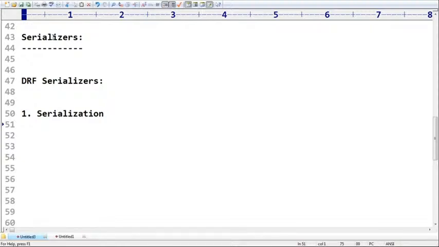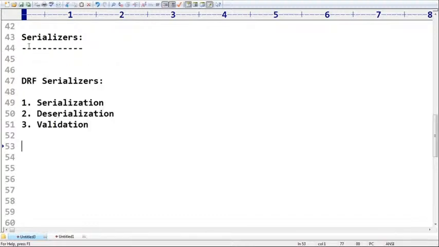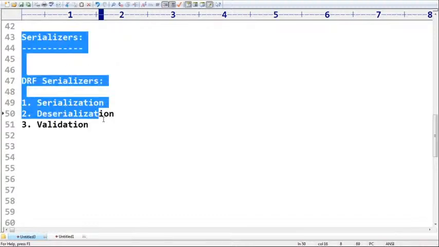Second activity is deserialization. Third activity is validation. What is the first activity, sir? Serialization. Second activity, deserialization. Third activity, validation. These 3 things are going to be taken care of by the serializers concept. How you can use them, how you can write the code, what the various possible types of serializers are: these things we have to discuss. Clear?